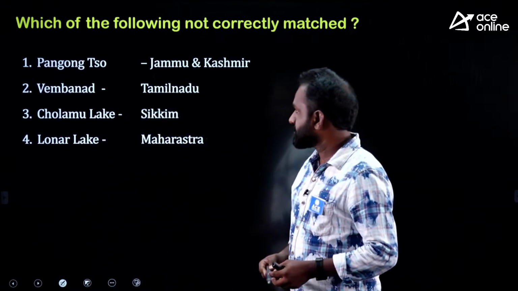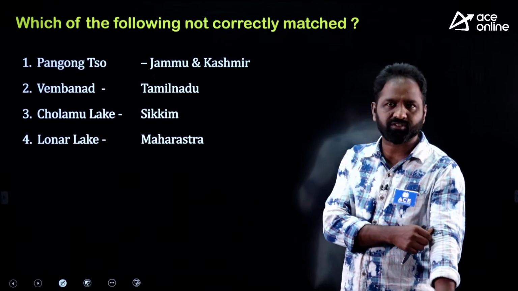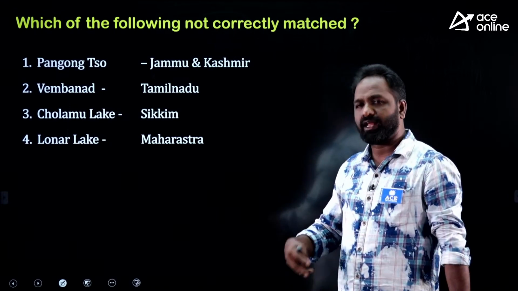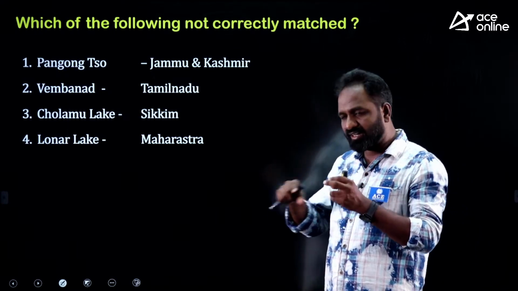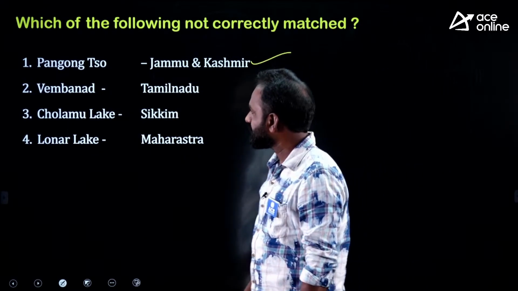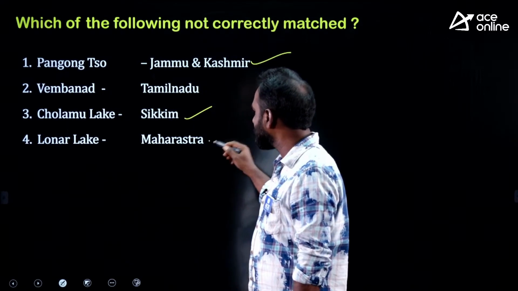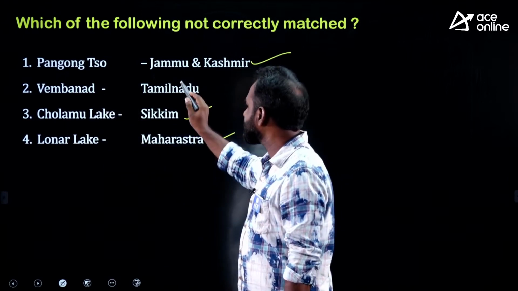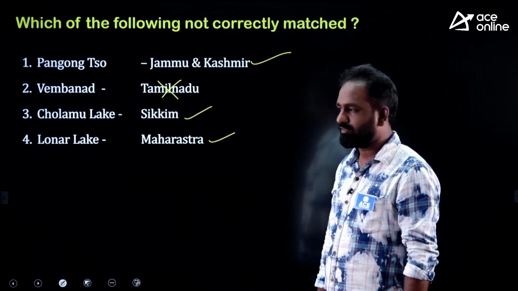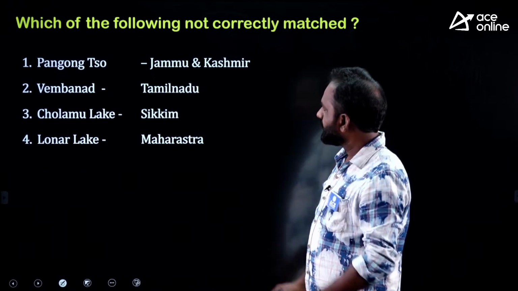Okay, the answer is very simple. I am discussing very basic questions of geography, and I told you this is the first video. I will discuss very basic questions only; from the next video onwards, we are going to increase the question level. So Pangong Lake is located in Jammu and Kashmir, right. Next, Cholamu Lake is located in Sikkim, right. Lonar Lake is located in Maharashtra, right. And Vembanad Lake is not in Tamil Nadu. Where is it? In Kerala only.